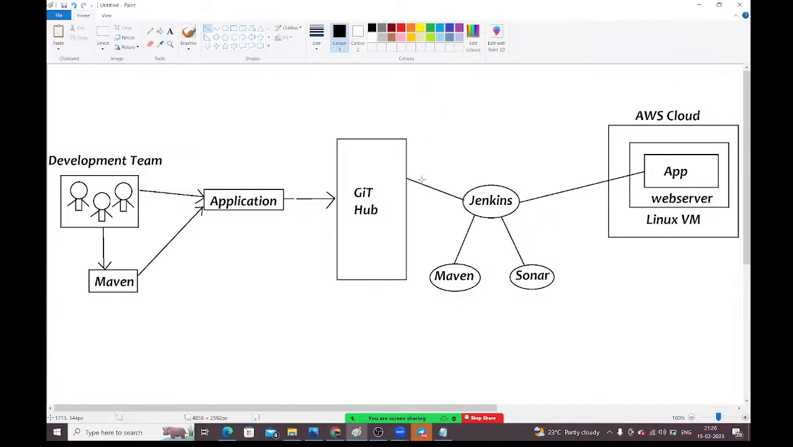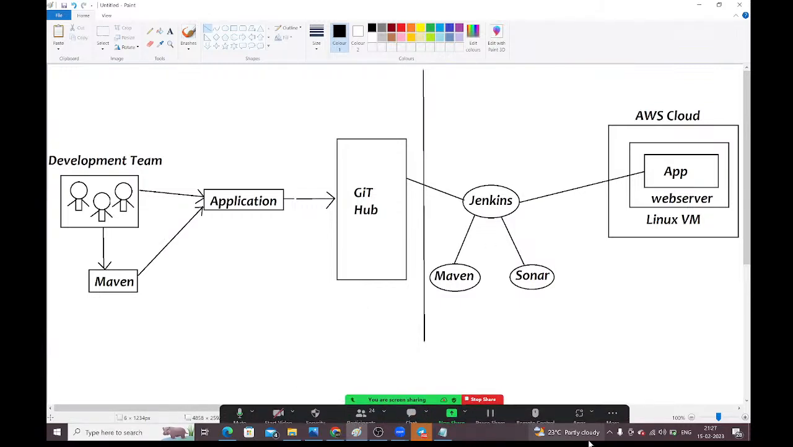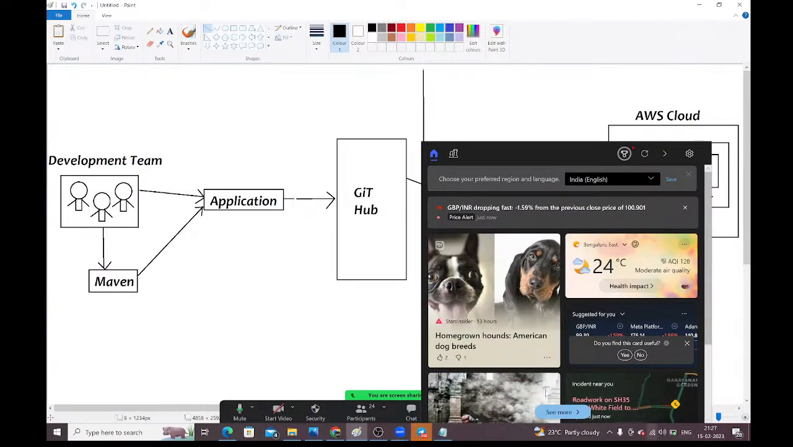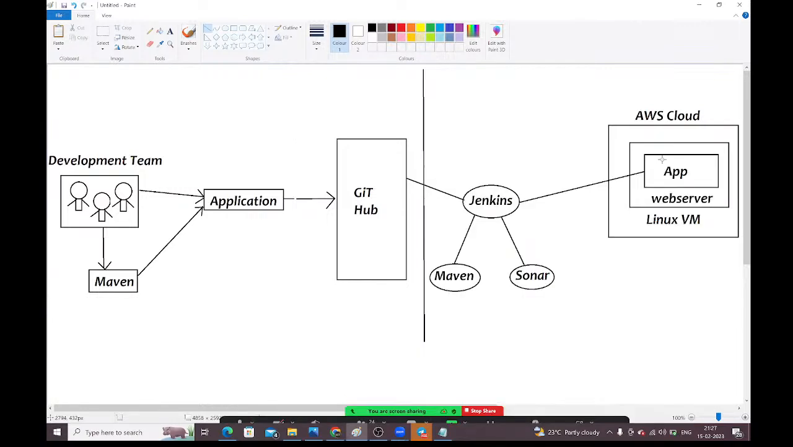Who will work on this Jenkins part, guys? From here, after GitHub, whatever we have, everything will be taken care of by the operations team only. The left side part will be taken care of by the development team. The right side part will be taken care of by the operations team. Operations team means who? Not developers. See, DevOps team only, guys. The DevOps team will take care of it here.